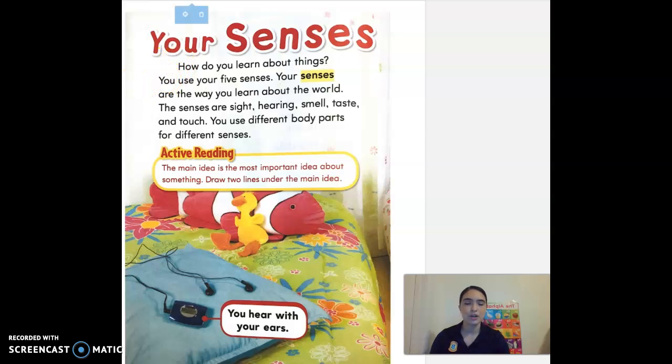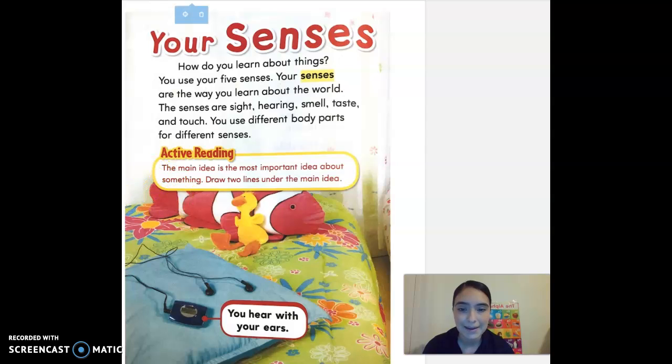It says, how do you learn about things? You use your 5 senses. Your senses are the way you learn about the world. The senses are sight, hearing, smelling, taste, and touch. Okay? You use different body parts for different senses. All right.